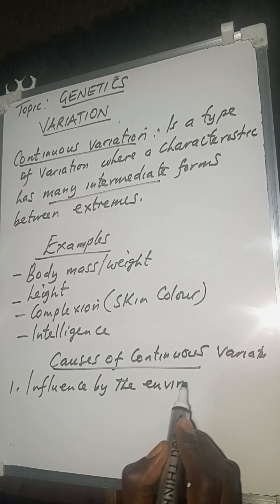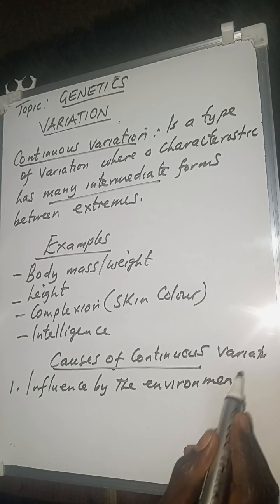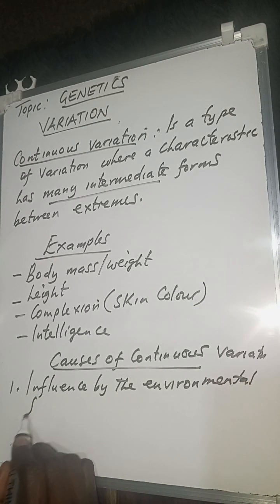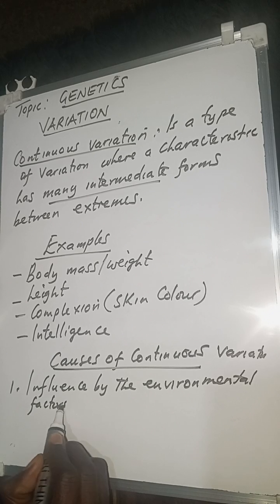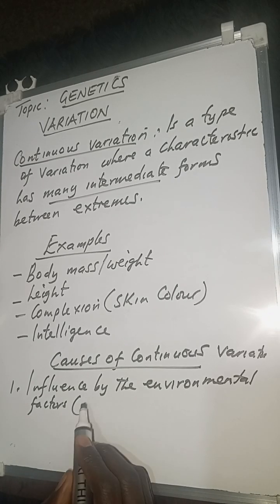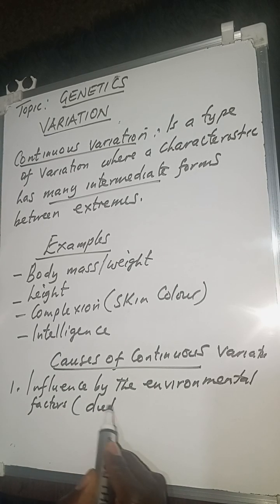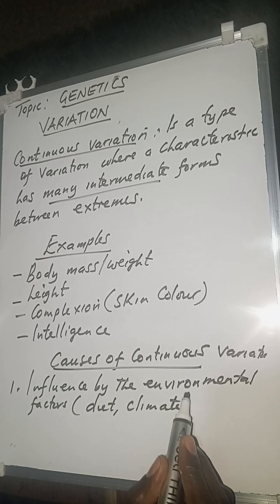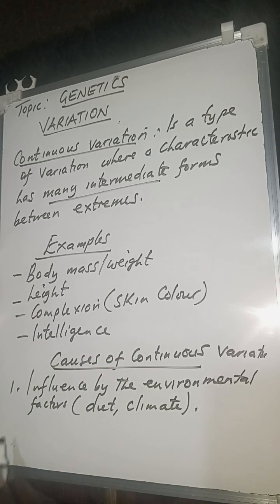So the environment does play a very important role. It is influenced by environmental factors. We can talk about a lot of environmental factors, such as, like I said, your diet, the climate where you are. All those will play a role in this type of variation.